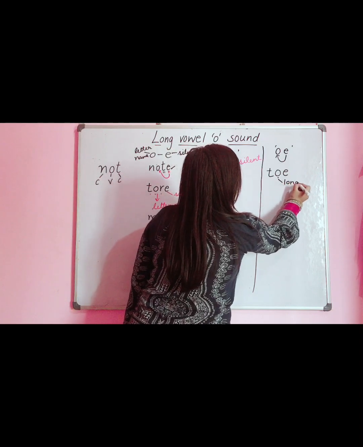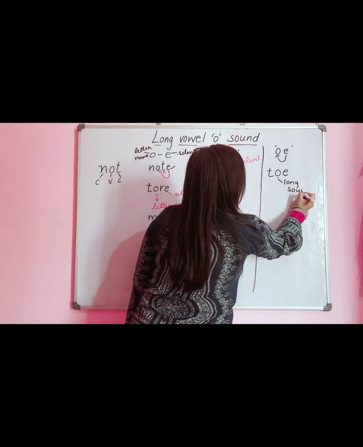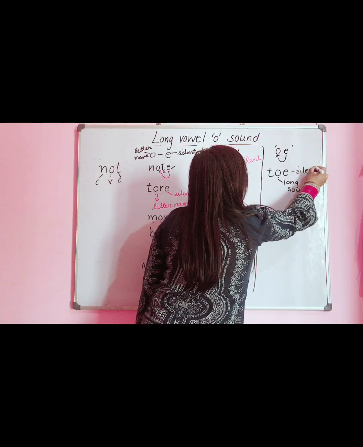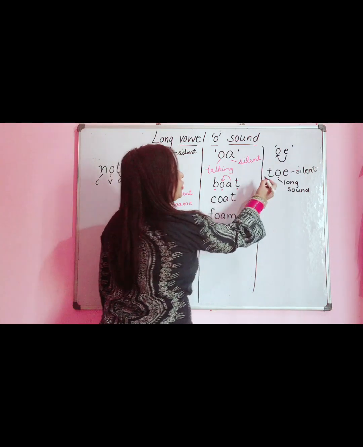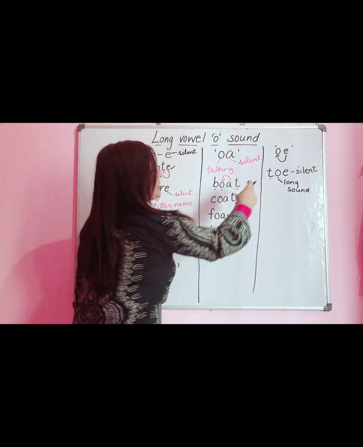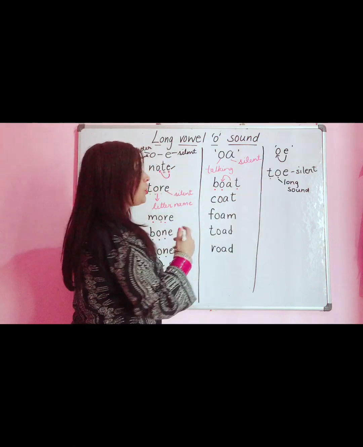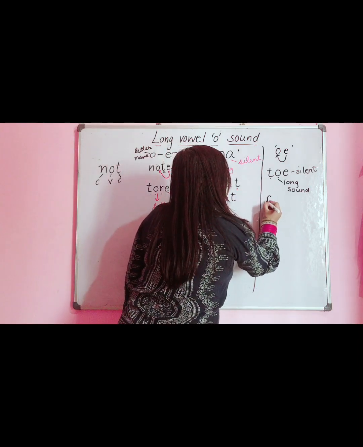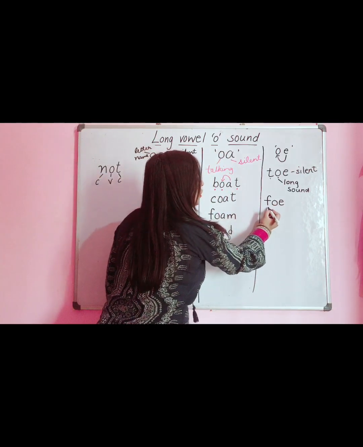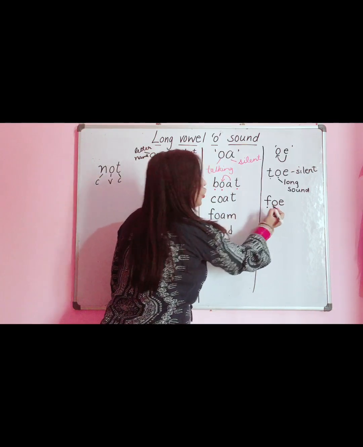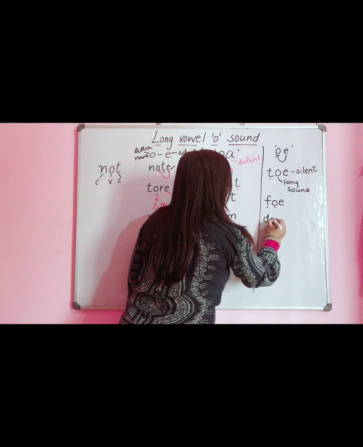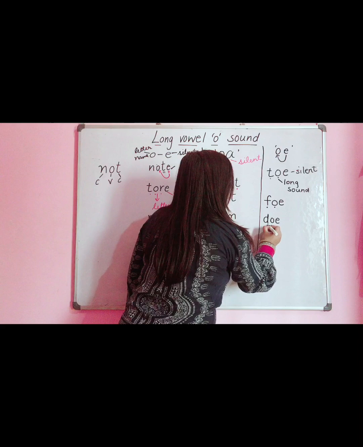How many sounds are there in this word? Only two. T, O, toe. The next words are like fo, only two sounds. One more example is D, O, do.